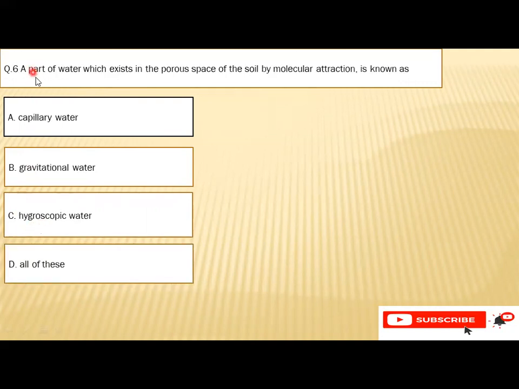Question number six is a part of water which exists in the porous spaces of the soil by molecular attraction is known as A. Capillary water, B. Gravitational water, C. Hygroscopic water, or D. All of these. So the right option is A, that is capillary water.